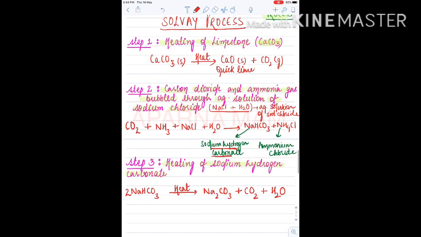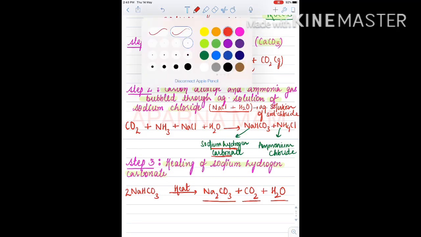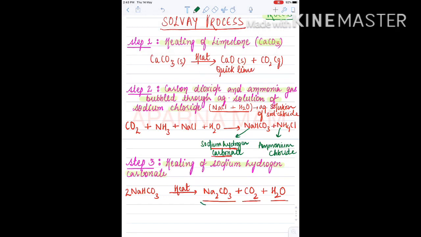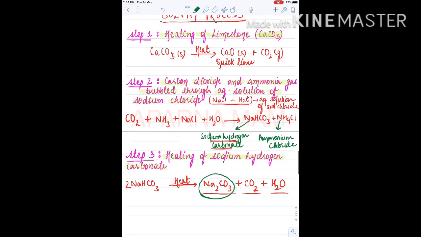But this sodium carbonate is anhydrous. Anhydrous means dry.